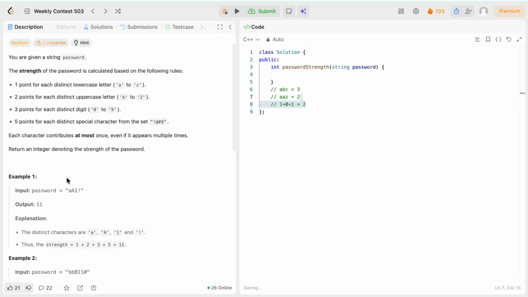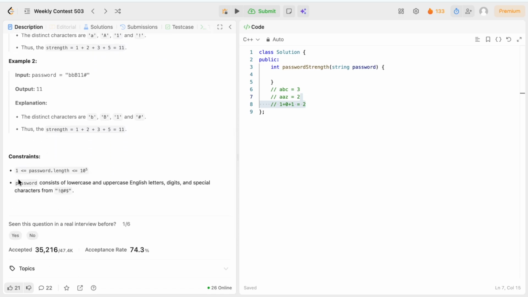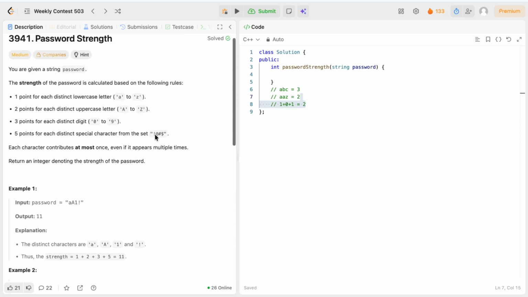Now we have to solve it. Given the constraint, the password will contain only lowercase, uppercase letters, digits and special characters. Only this set of special characters, no other special character will be given. So it will become easy for us.